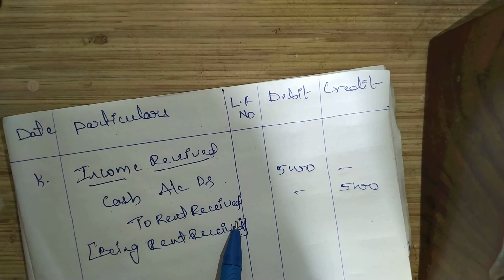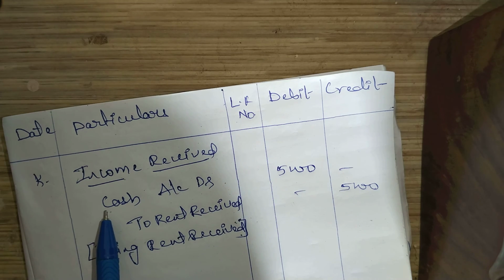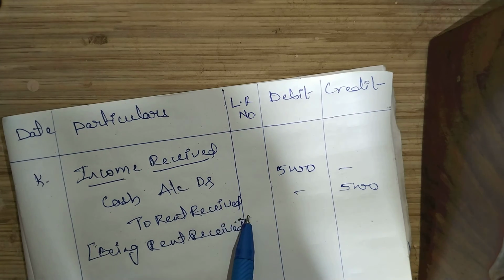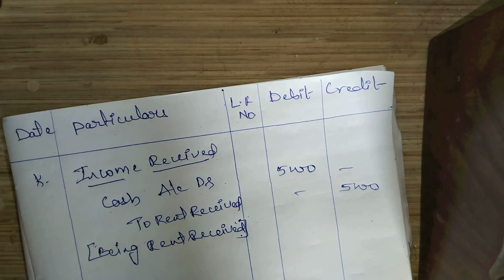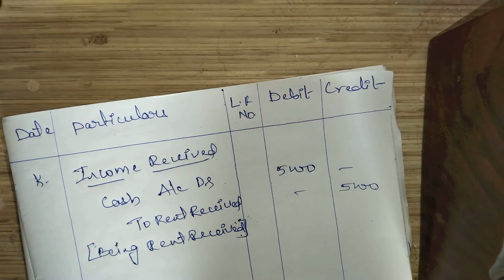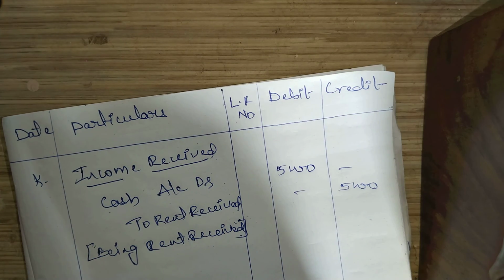If you are receiving any other incomes, cash account Dr. to other incomes account you will get. So for the expenses, expenses account Dr. to cash account. For the incomes, cash account Dr. to incomes account you need to write down.